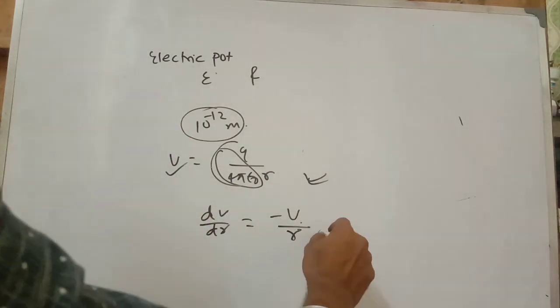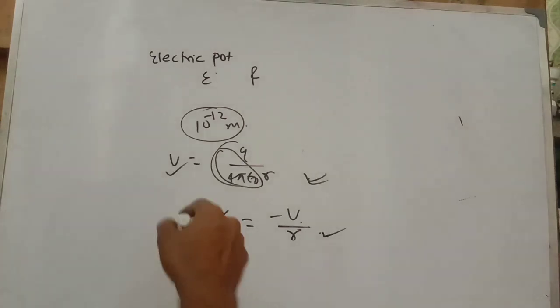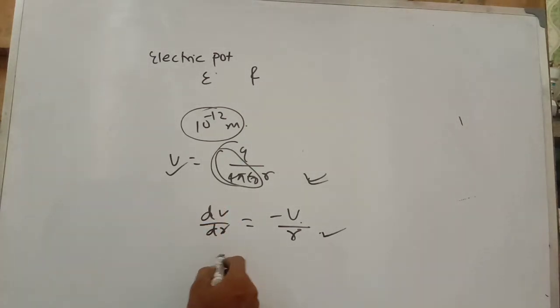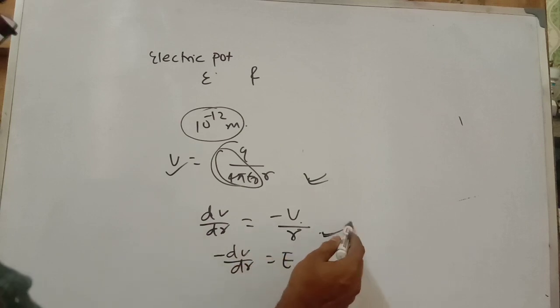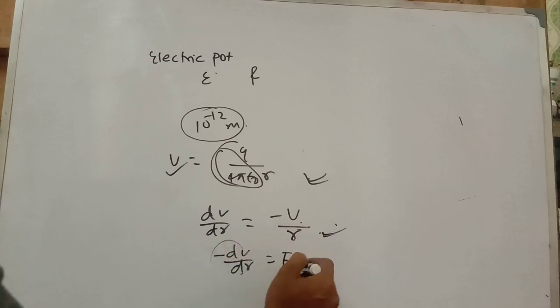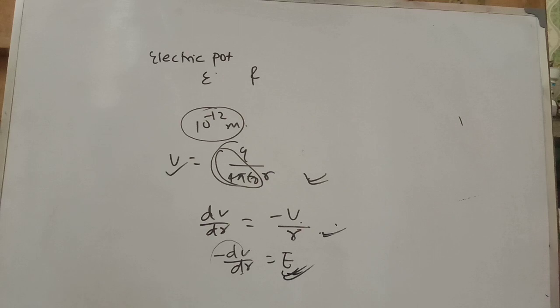Then you will get the potential gradient. The negative of the potential gradient, dV by dr, gives the electric field. So put the value of the gradient here and you will get the value of the electric field. Okay, thank you.